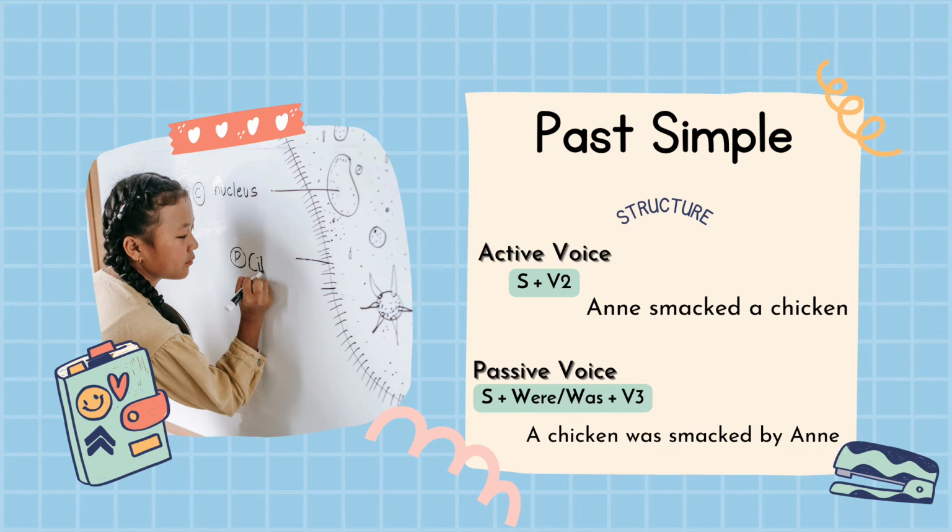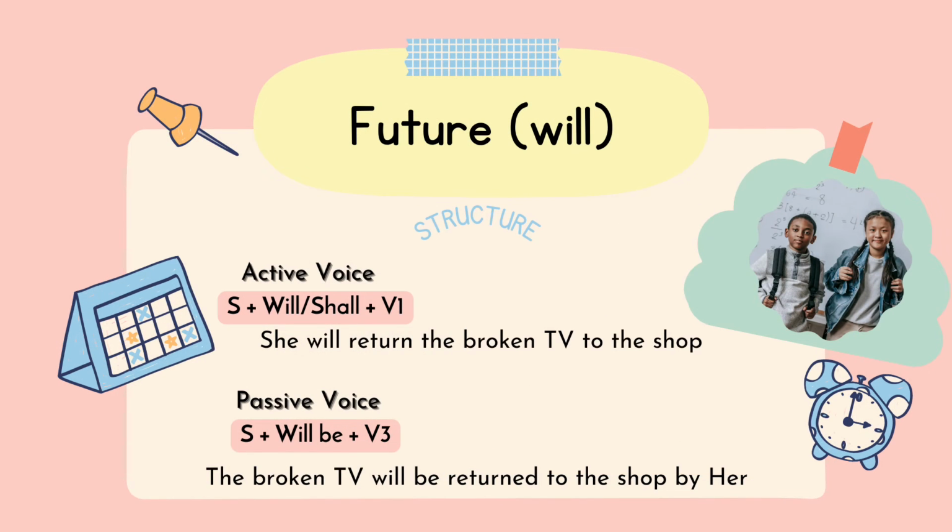For example, Anne smacked a chicken. Anne as a subject, smacked as a verb 2, and a chicken is an object. Next, the passive voice for past simple tense. The structure is subject plus were or was plus verb 3. For example, a chicken was smacked by Anne.